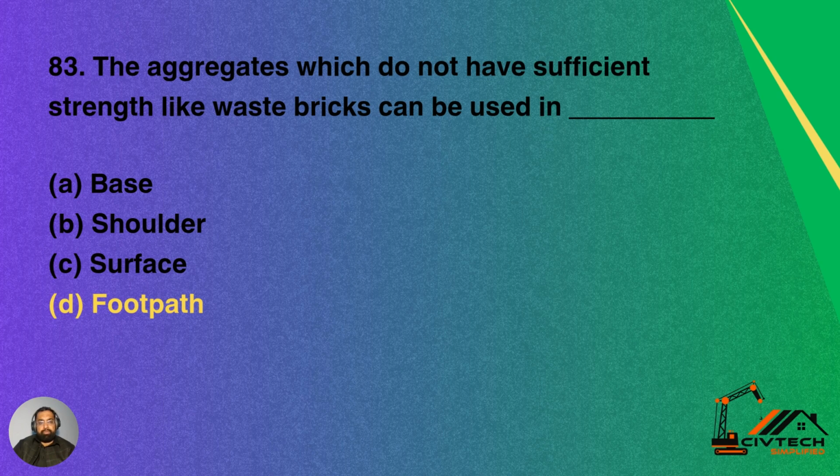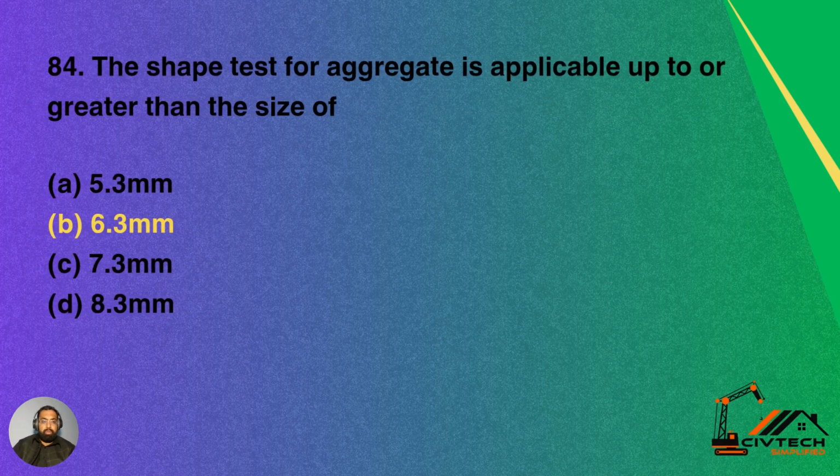Question 83. The aggregates which do not have sufficient strength like waste brick can be used in option A base, option B shoulder, option C surface, option D footpath. So the waste aggregates can be used for footpath construction. Option D is the correct answer for this question.